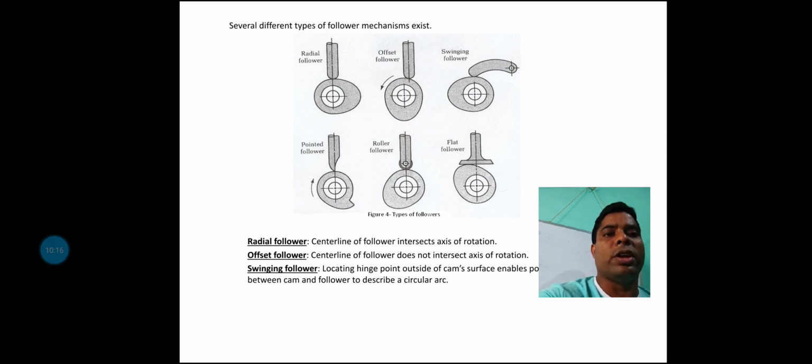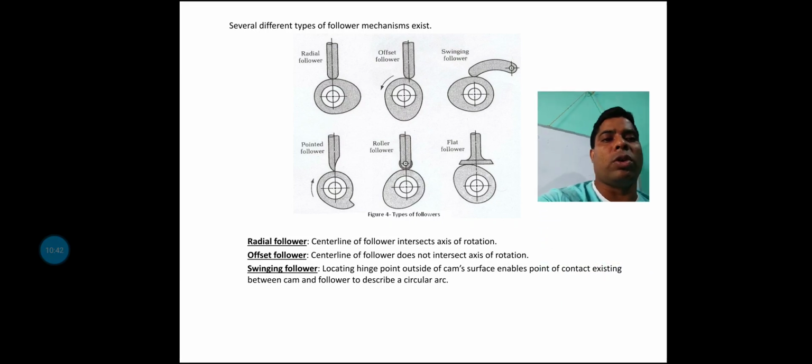Now next, radial follower. Radial follower means the center line of the follower intersects the axis of rotation. Offset follower, the center line of the follower does not intersect the axis of rotation. I already explained why it is called offset follower. Now next is the swinging follower. Swinging follower means locating the hinge point outside of the cam surface enables the point of contact between the cam and follower to describe a circular arc.